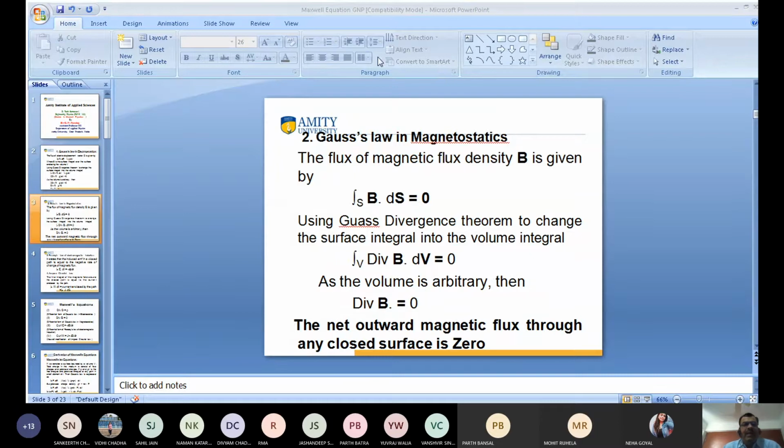It means that the net outward magnetic flux through any closed surface is 0. So this is known as Gauss's law in magnetostatics, which means divergence of B is equal to 0.